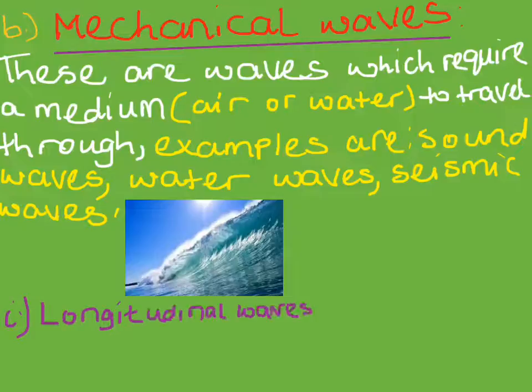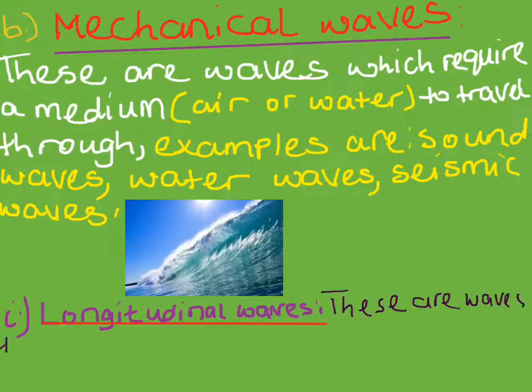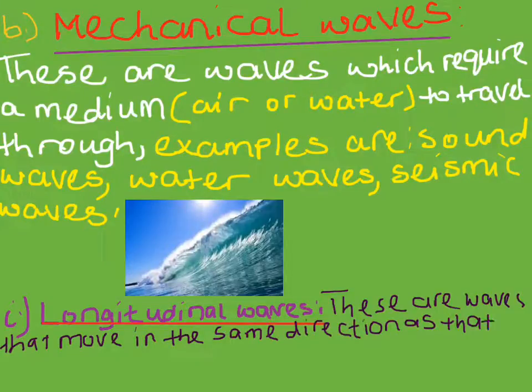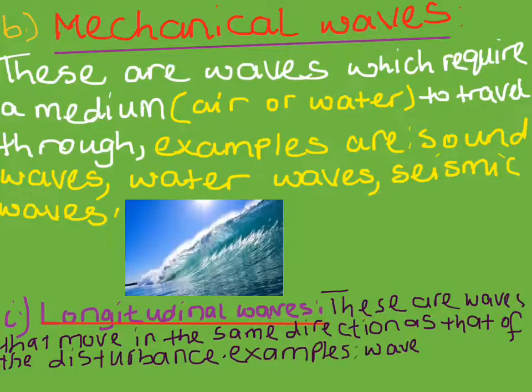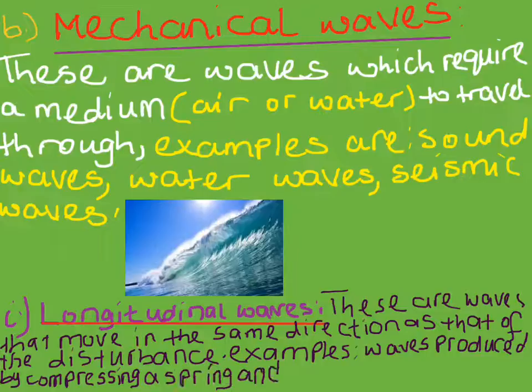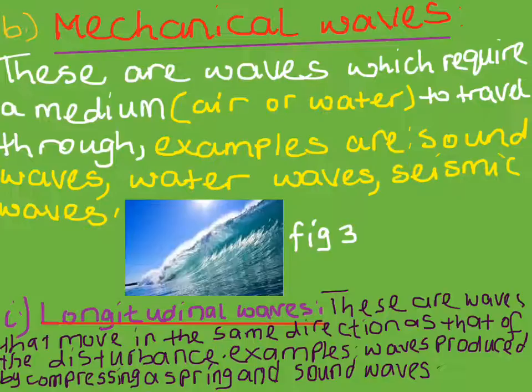Mechanical waves are of two types, that is longitudinal waves and transverse waves. What are longitudinal waves? These are waves that move in the same direction as that of the disturbance. Examples being waves produced by compressing a spring or stretching a spring, sound waves.